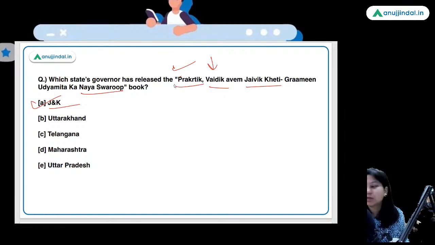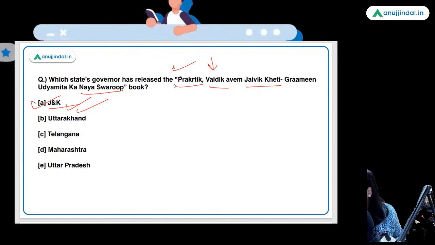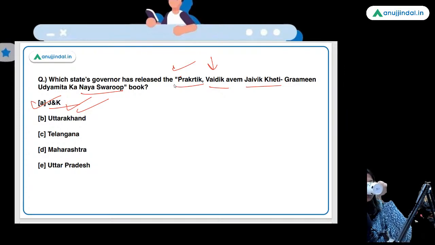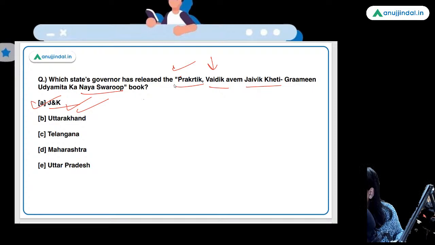Now tell me the name of the lieutenant governor of Jammu Kashmir. Who is the governor of Jammu and Kashmir?